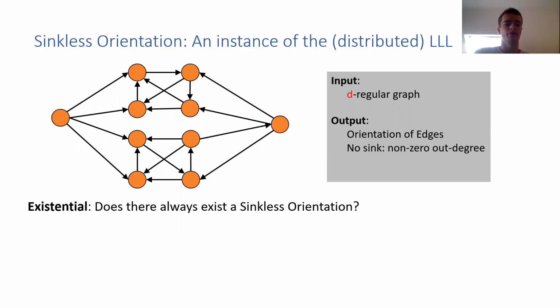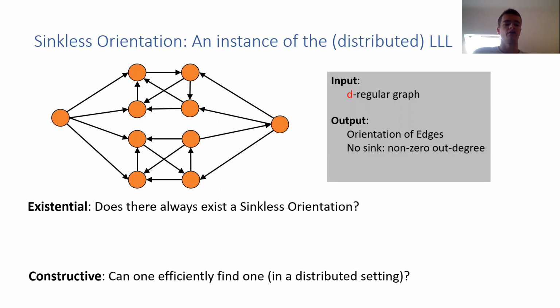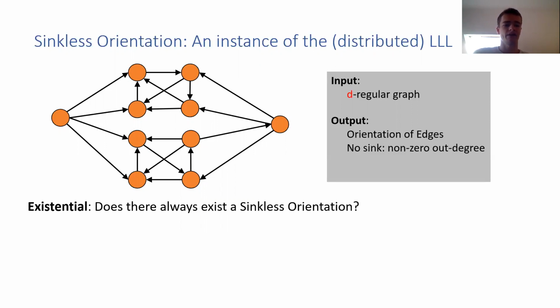And now there are two types of questions you can ask. The first one is the existential question. Does there always exist such a Sinkless Orientation? And then the second question is the constructive one. Can one efficiently find a Sinkless Orientation, let's say in a distributed setting? Let's start with the existential question.